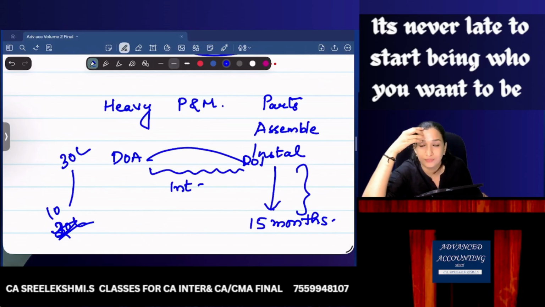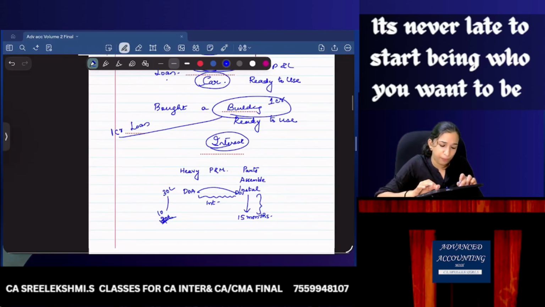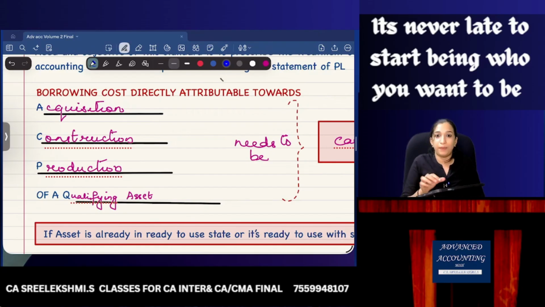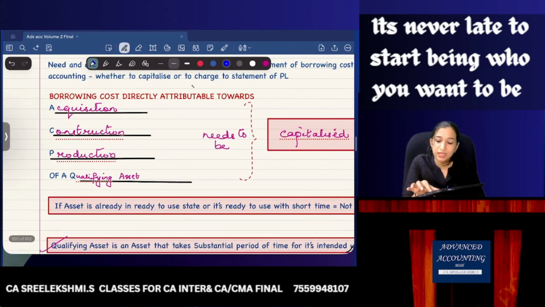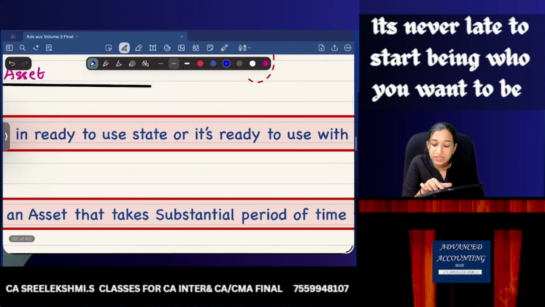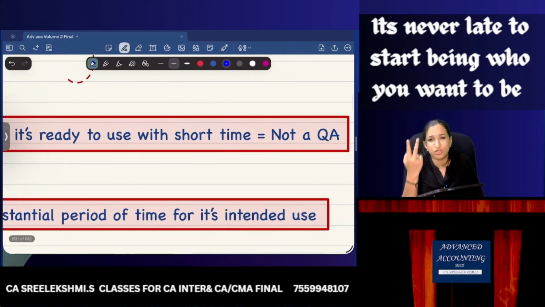Are you clear? Okay, so let's read that point once more. Borrowing cost directly attributable towards acquisition, construction and production of a qualifying asset can be capitalized. A qualifying asset is an asset that takes a substantial period of time for its intended use. So if the asset is already in ready to use state, or it's ready to use within a short span, 1 month or 2 months. So I bought a washing machine by taking a personal loan of 50,000. The washing machine will be installed the next day onwards. And when I'm paying interest, I'm already getting future economic benefits from that washing machine. So that interest should be charged to the statement of P&L.